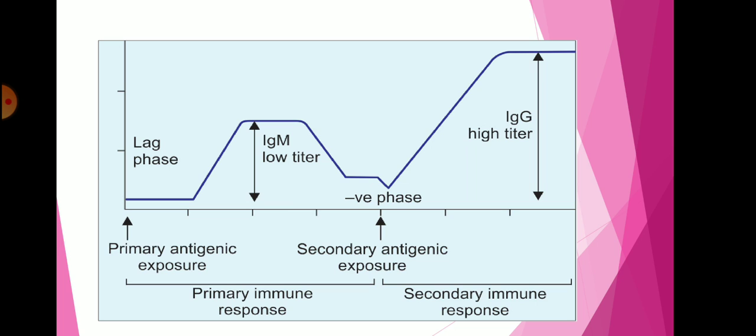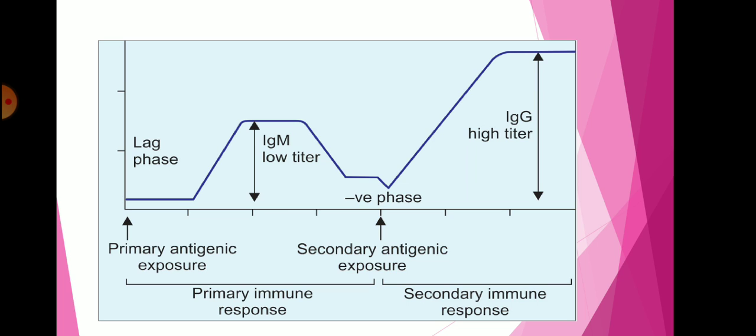So the immunological reaction of any organism to an immunologic stimulus. So after the negative phase, suddenly the IgM is at high titer. So immunoglobulin G antibody starts to respond against the microorganism, that is the secondary immune response.